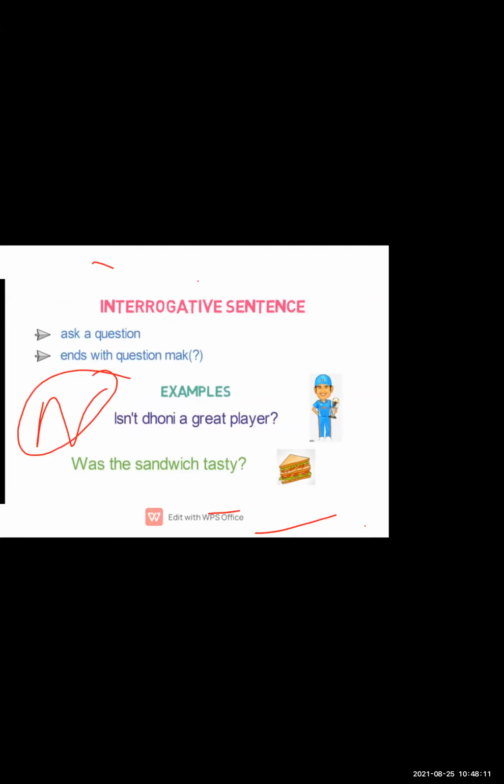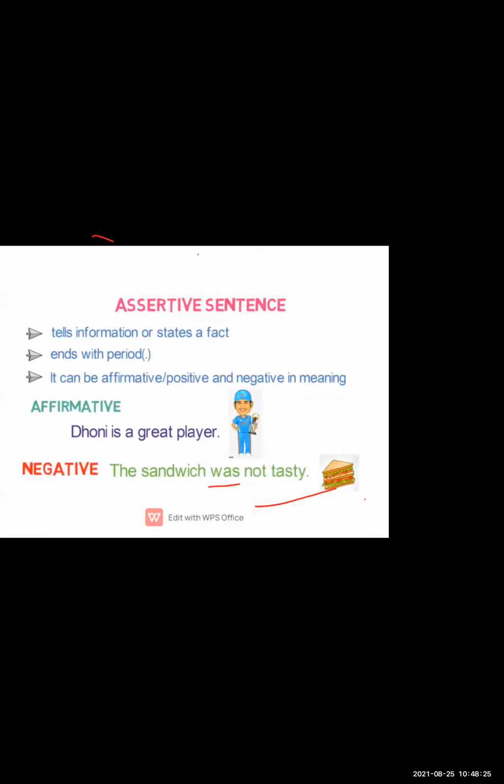Isn't Dhoni a great player? Isn't. They are using the isn't word. Isn't Dhoni a great player? So it is converted into a negative interrogative. Let us see the next example. The next example is: Sandwich was not tasty. Now, this is a negative sentence.